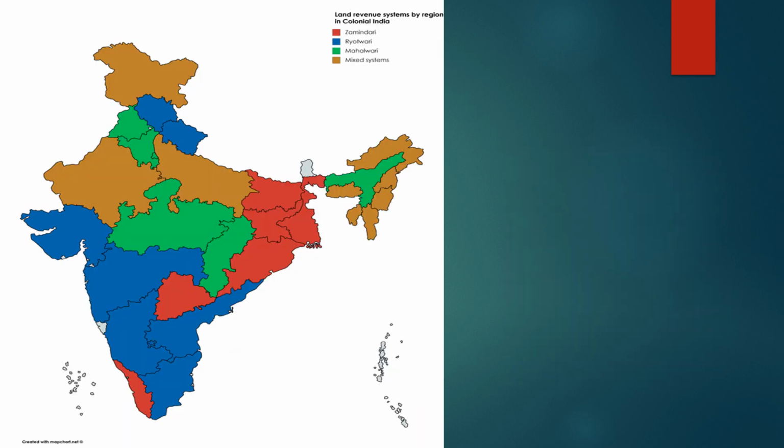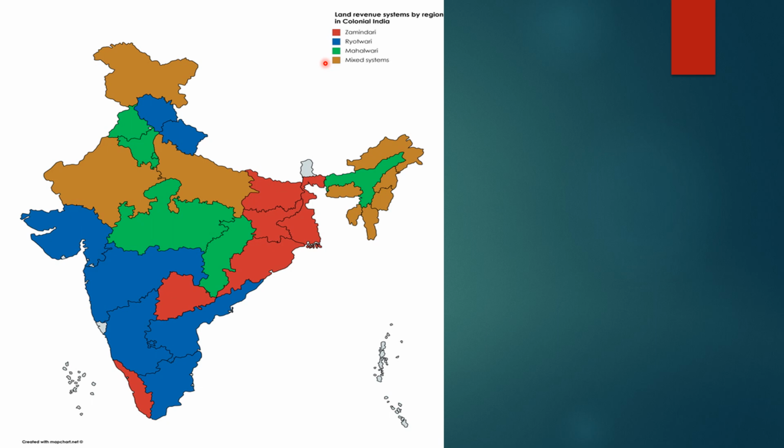Here you can see a map of India, and the map shows the land revenue system by region in colonial India. So let us go through the keywords. The area shaded with red represents the Zamindari system, also called the permanent settlement system. The area shaded with blue represents the Rayotwari system. The area shaded with green represents the Mahalwari system, and the area shaded with brown represents the mixed system. The mixed system is not that important. What is more important for you to remember and learn is the Zamindari, the Rayotwari and the Mahalwari systems.